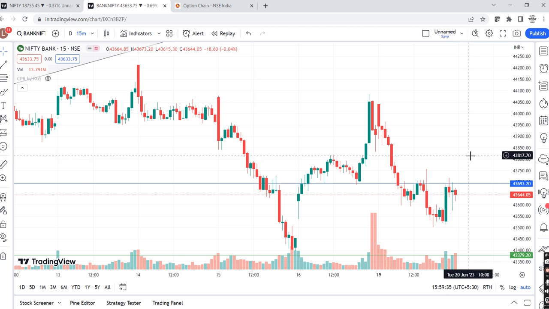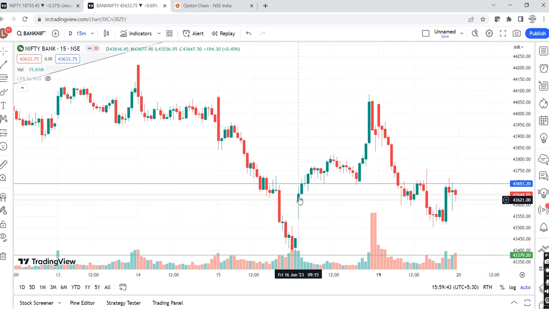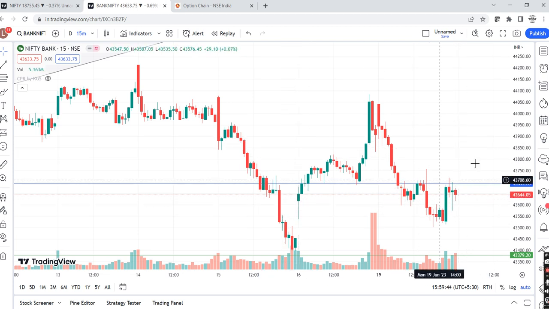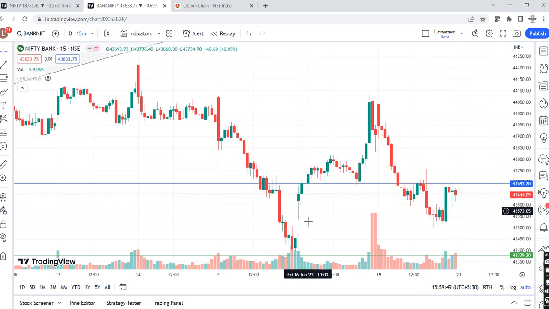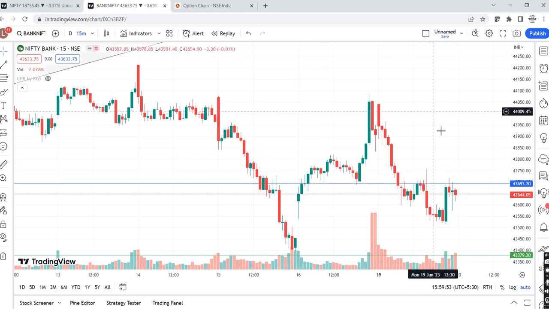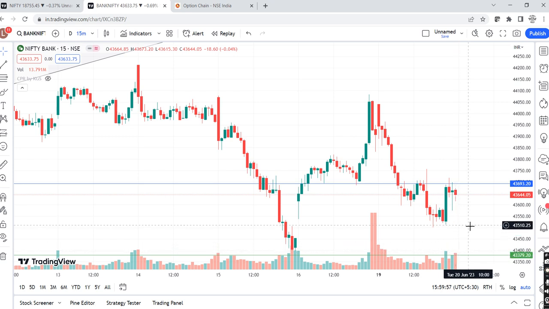But if any gap up above 43,800, if it is sustained with positive price action, like this hammer which happened on Friday, any gap up above 43,800, if it is sustained with positive price action, lows are not being broken, I am interested in the long opportunity. This is for gap up. Same theory I am using for this gap down scenario also, right? Same theory we will be using for the gap down scenario.